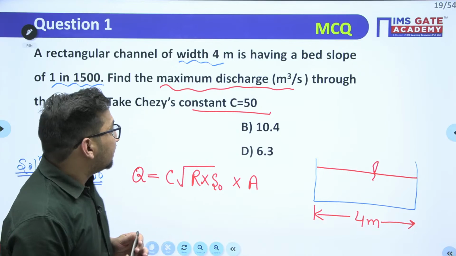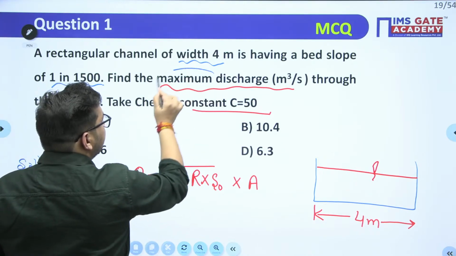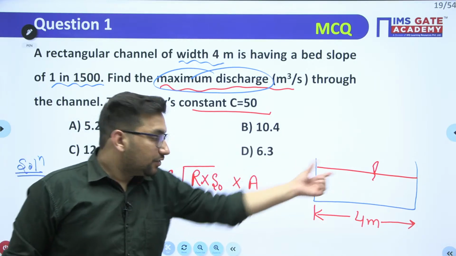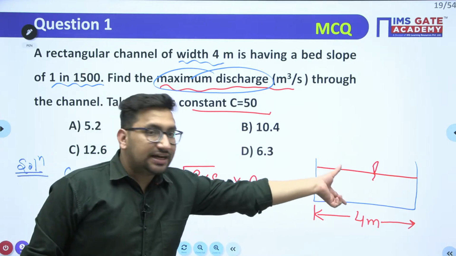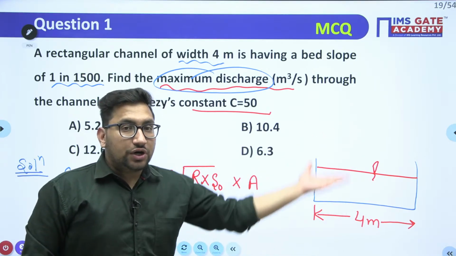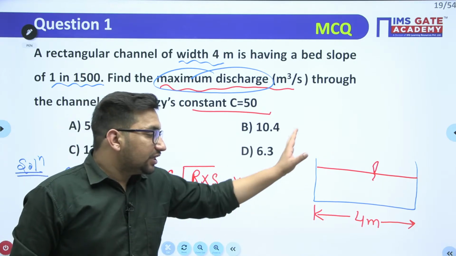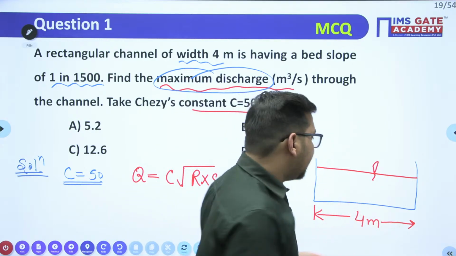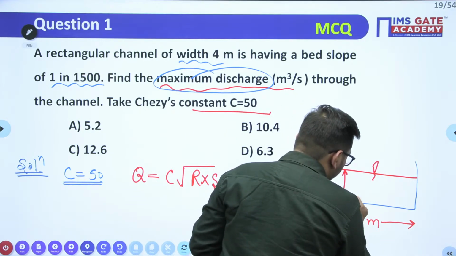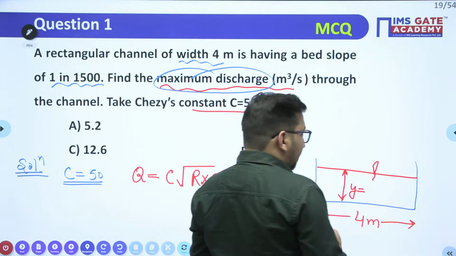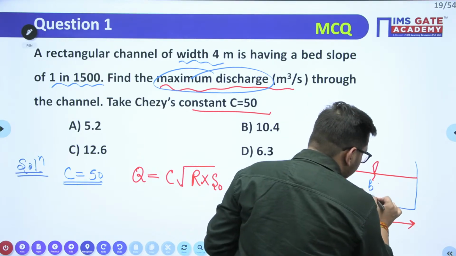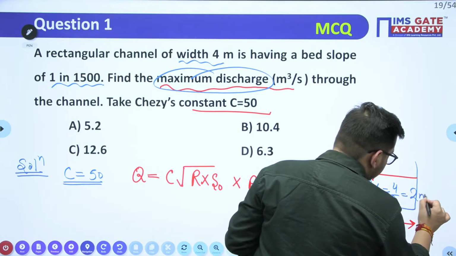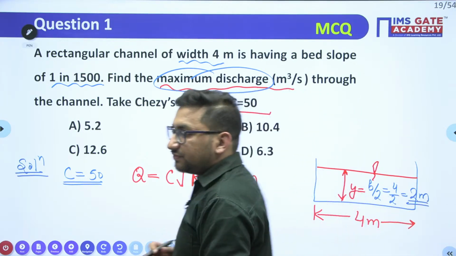Clear? Now the important point here is maximum discharge. As you know, for the calculation of R you will need this depth, and for calculation of area you will need this depth, but this depth is not given to you. So it should be known to you that if this channel has to carry the maximum discharge, it should be the most efficient channel. In that case, this Y value should be equal to half of its width, that is 4/2, that is nothing but 2 meter. This depth should be equal to 2 meter.